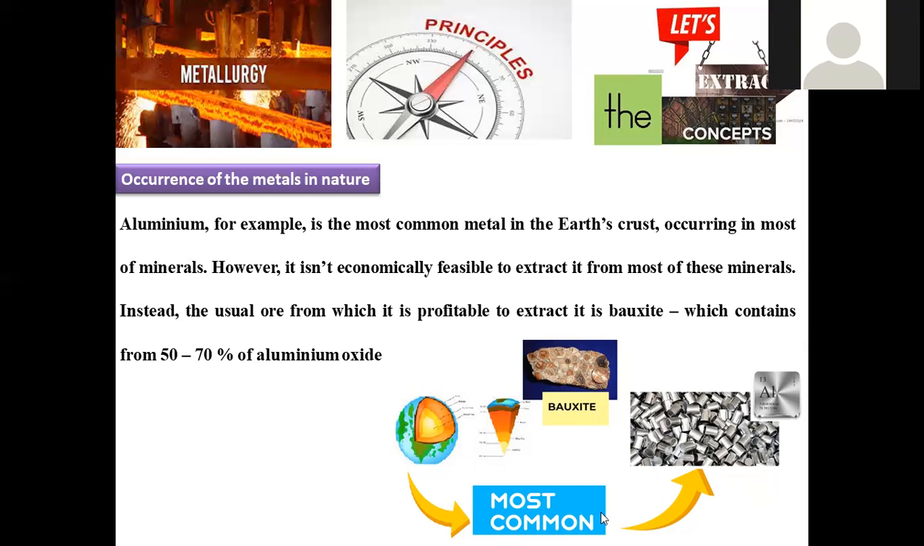So here it is clearly described that the most abundant metal on the earth's crust is available in the form of bauxite in a profitable manner, and that is eventually converted into an extracted, purified form called aluminium.